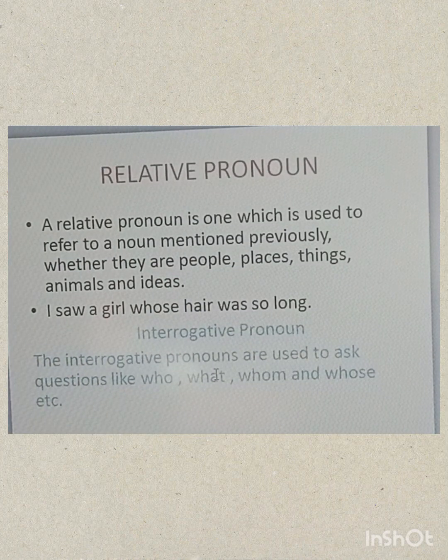The next one is the relative pronoun. A relative pronoun is one which is used to refer to a noun mentioned previously, whether they are people, places, things, animals, and ideas. I saw a girl whose hair was so long. So girl is the noun and the word whose is relating to this noun. So that is why this is a relative pronoun.